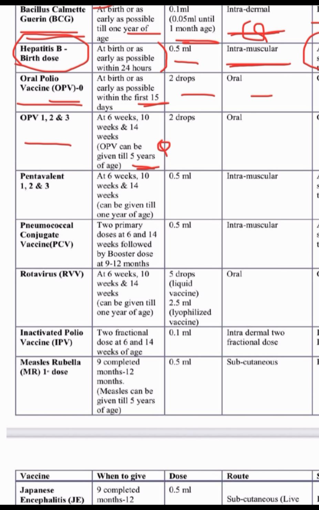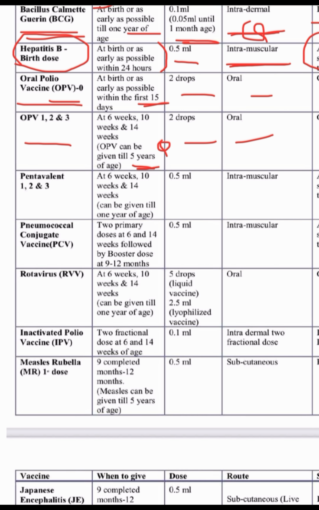So OPV 1, 2, 3 at 6, 10 and 14 weeks, 2 drops orally.